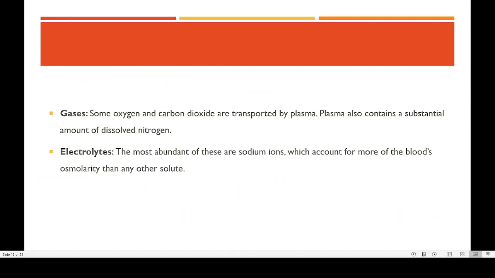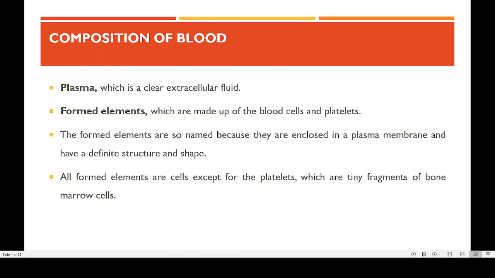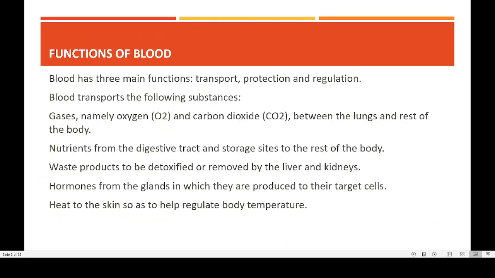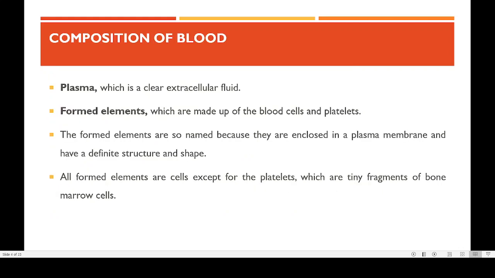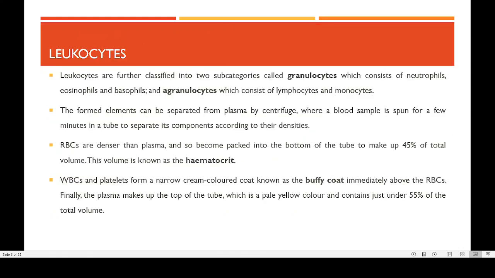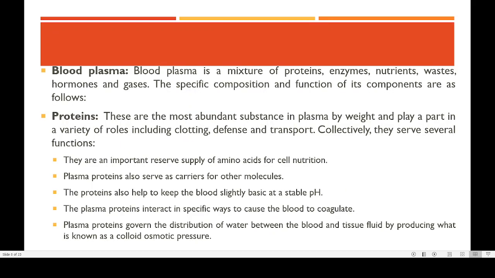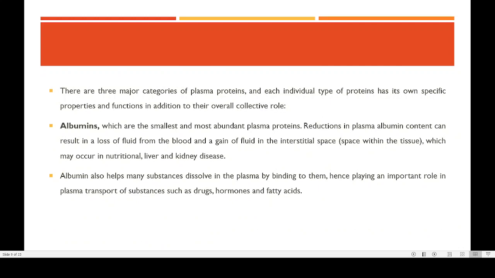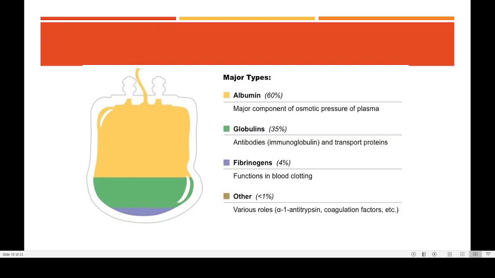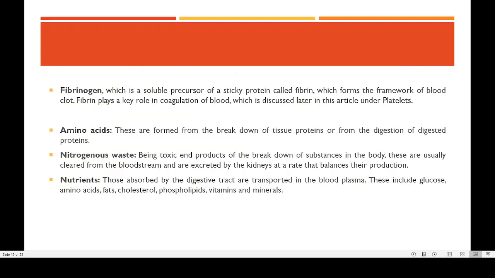So today remember the functions of the blood. Then you have to see what is a formed element, what is a hematocrit. Then you should also know what are the functions of the proteins. Then what is blood plasma, what is an idea about the functions of albumin, functions of globulin, then also the functions of fibrinogen, amino acid, nitrogenous base, and nutrients. So that was the end of this portion. Remaining I will be taking in our next class.